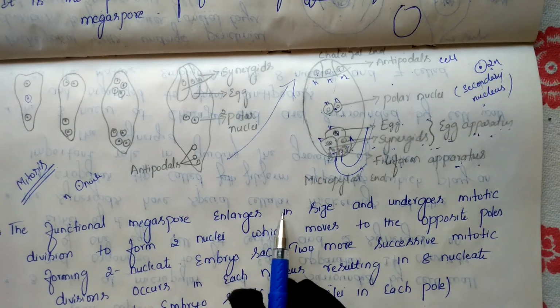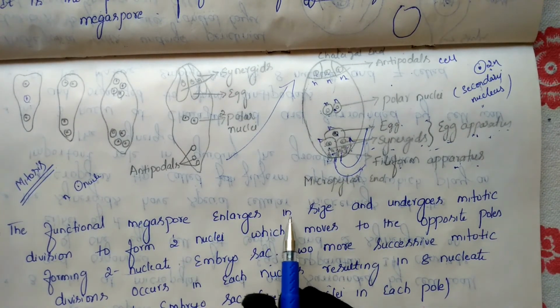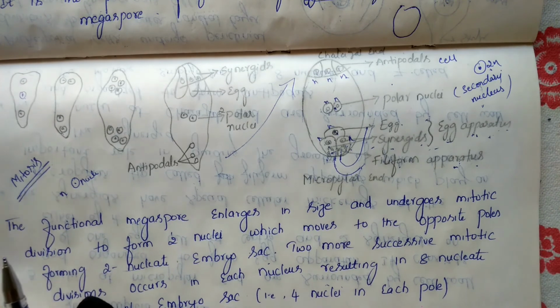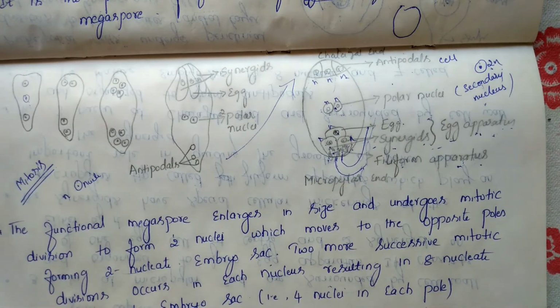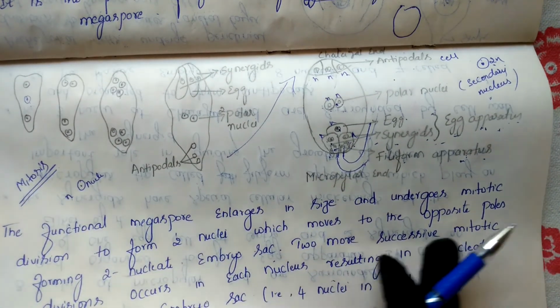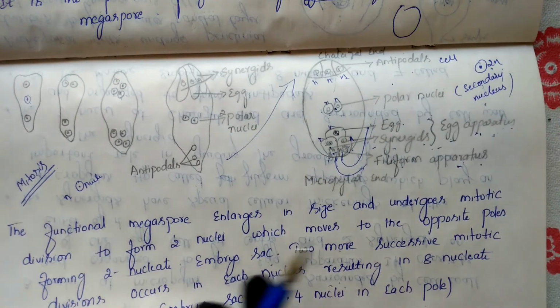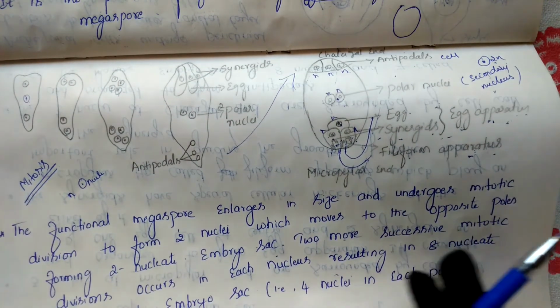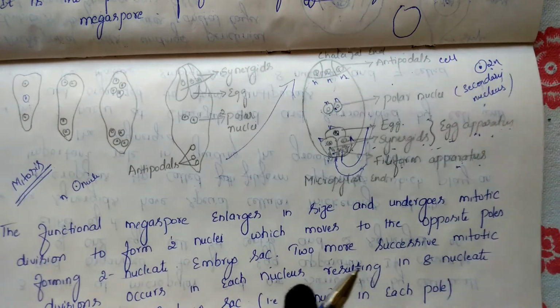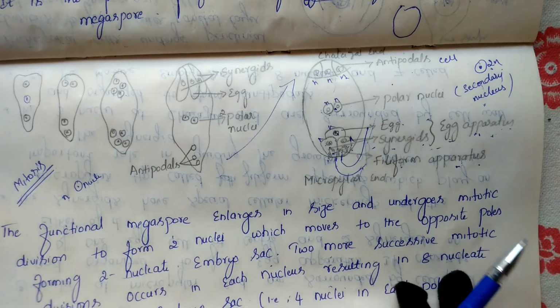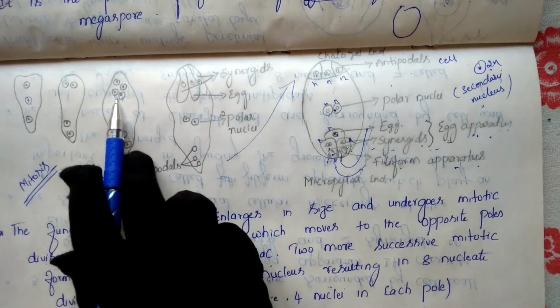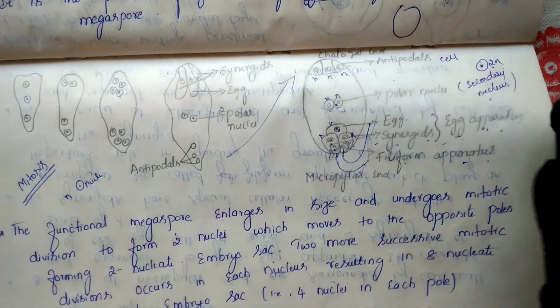The functional megaspore enlarges in size and undergoes mitotic division to form two nuclei, which move to the opposite poles, forming a two nucleated embryo sac. Two more successive mitotic divisions occur in each nucleus, resulting finally in how many? 8 nuclei. So 8 nucleated we will get here, in this embryo sac.